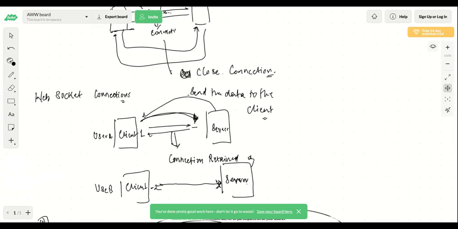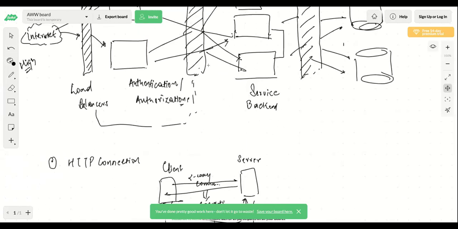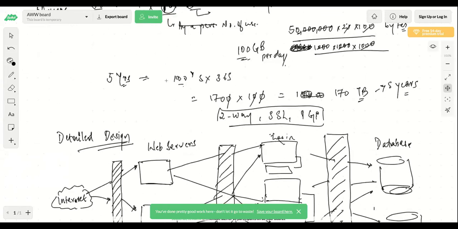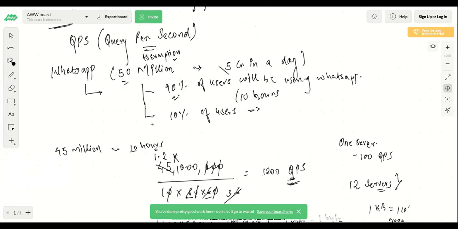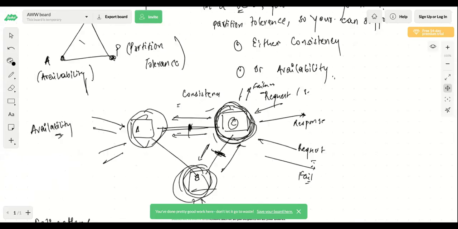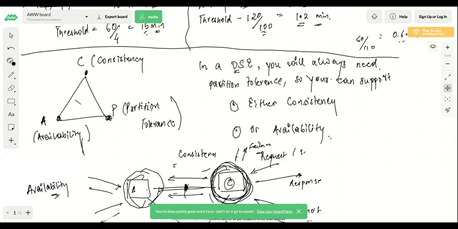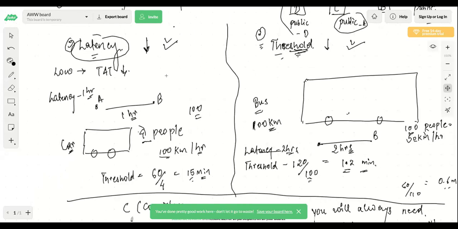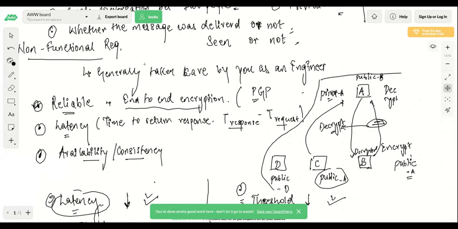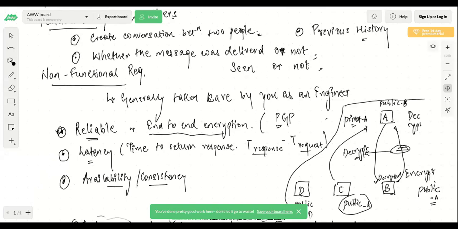Generally, whenever you create a service or a server, you should always consider the monitoring part of it as well. Why is monitoring important? Because you should be able to monitor the data, right? How many users are coming, what improvements do you need to make in your system. So you can write some counters, like how many successes there were and how many failures there were, and you can display these counts in some way or the other. In a bucket of every 1 hour, you can count this data, store it in some table, and read the data from that table. So that is one way of monitoring.